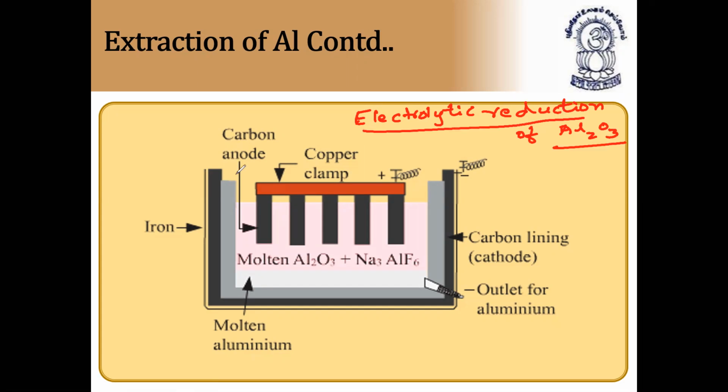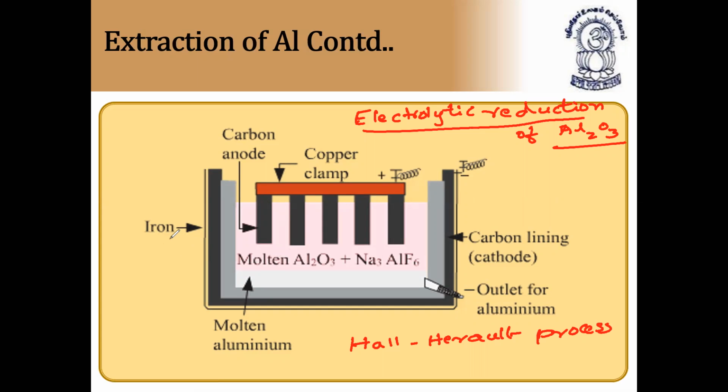So this is called the Hall-Heroult process. So what happens here? Pure alumina is a bad conductor of electricity. The fusion temperature of pure alumina is about 2000 degrees C, and at this temperature, when the electrolysis is carried out on the fused mass, the formed metal vaporizes, as the boiling point of aluminum is 1800 degrees C.